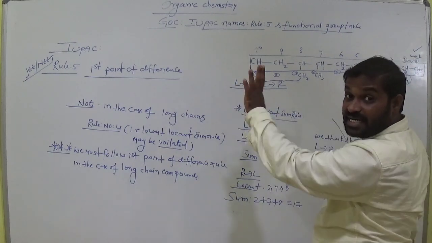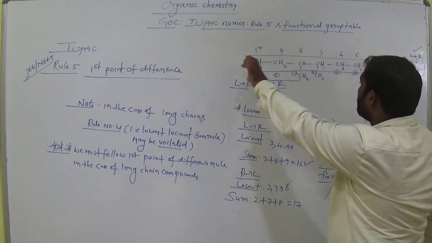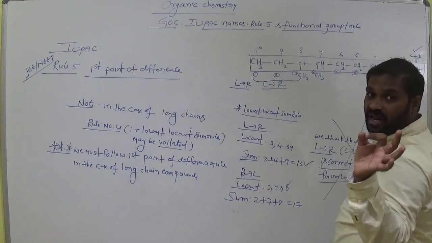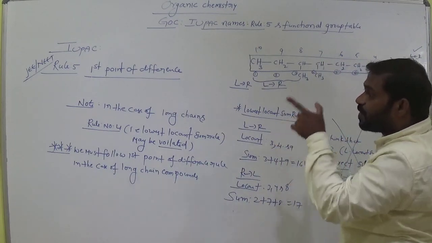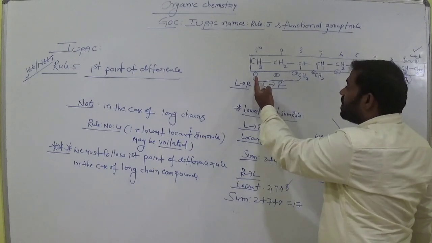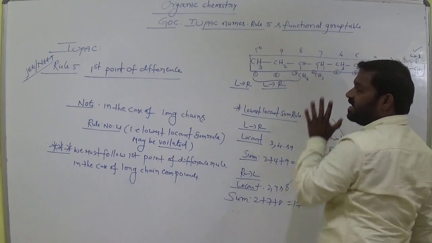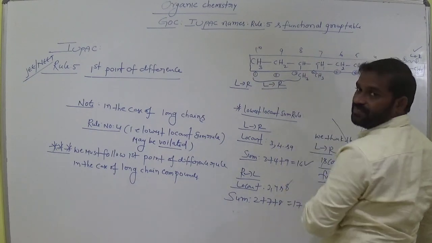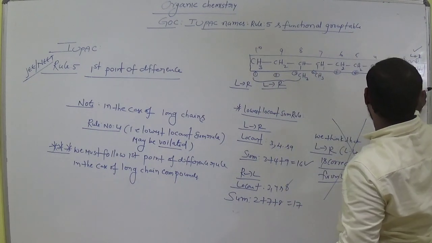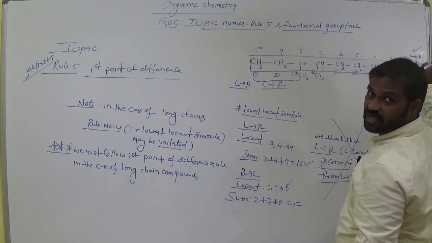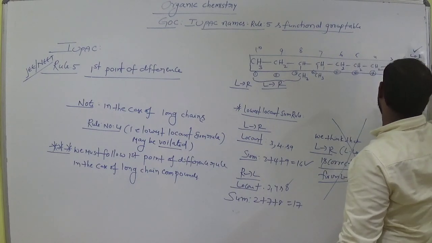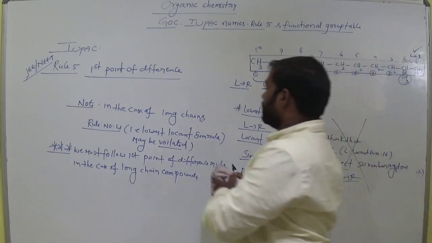Against this rule, we can follow the first point of difference rule, in the case of long chain. So according to first point of difference rule, from the first carbon the substituent is very far in the left to right direction at a third carbon. Okay, from right to left the substituent is only at second carbon, so very close to the first carbon, so we can follow this. So note it down here.